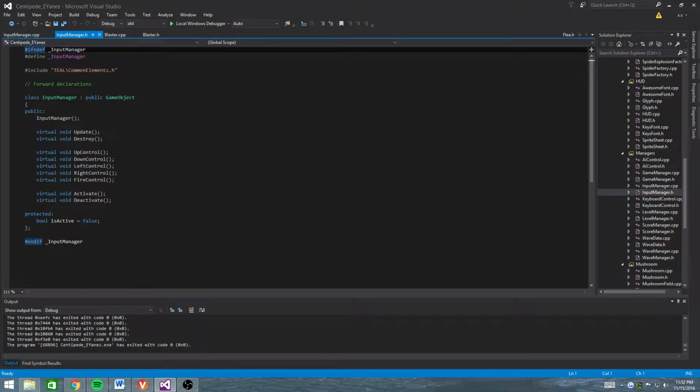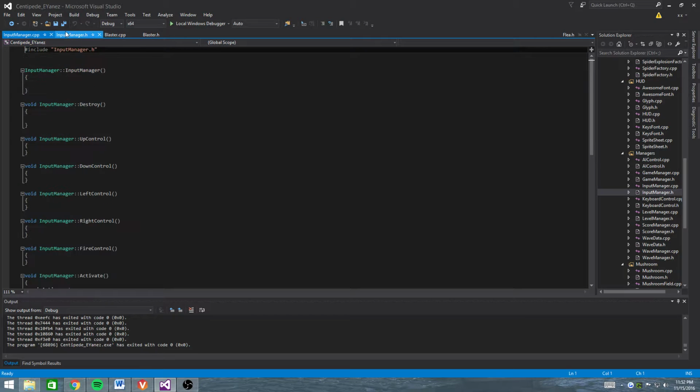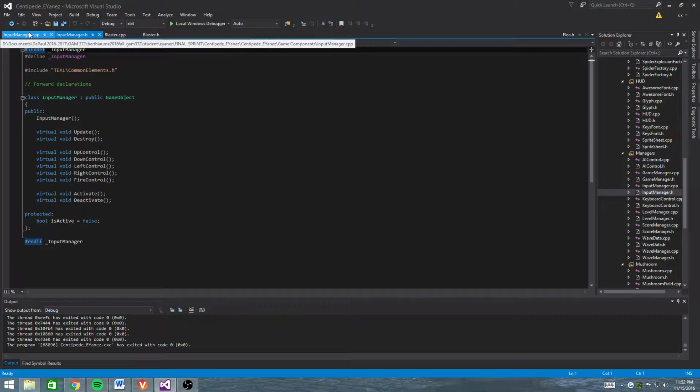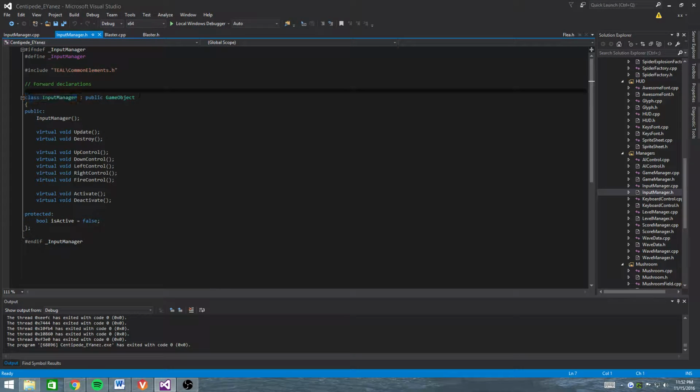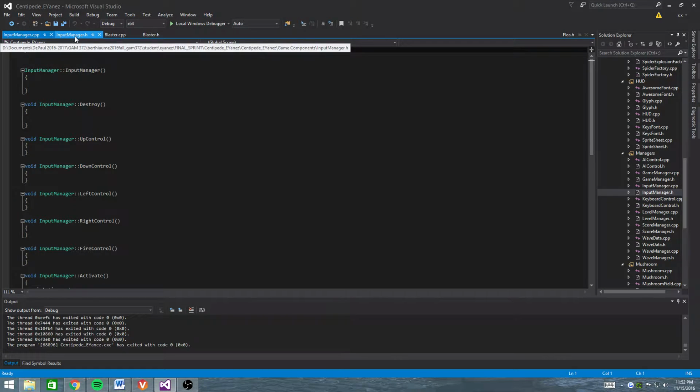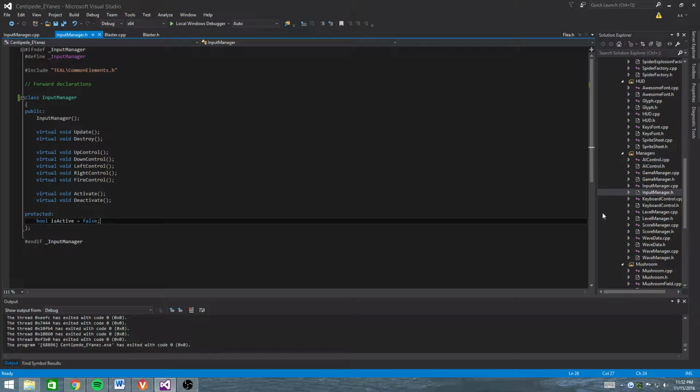So for my input strategy, it's a base class that should not derive from public object. And then there's an activate and deactivate, which I'll describe why I made that choice. But this is all empty right here.